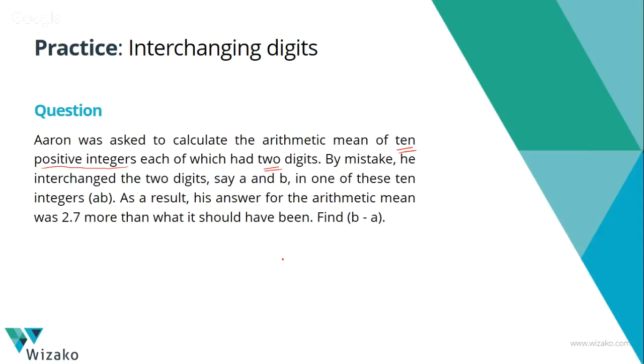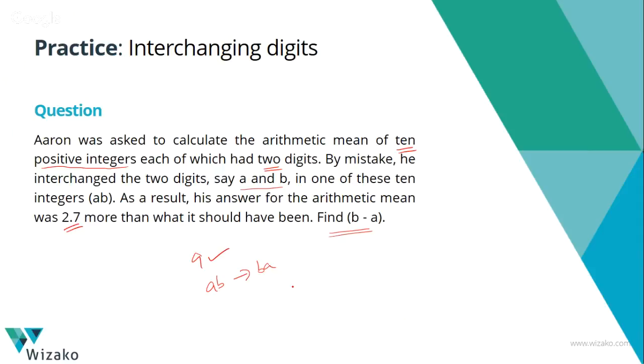Added 10 2-digit numbers. By mistake, he interchanged the 2 digits, say A and B, in one of these 10 numbers, AB. So of the 10 numbers, 9 he wrote perfectly. One of the numbers, he wrote the AB as a BA. So his total is going to be different, therefore his average is going to be different. His arithmetic mean was 2.7 more than what it should have been. What we need to find out is what is B minus A.